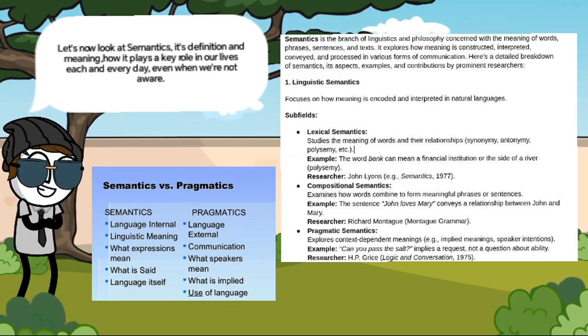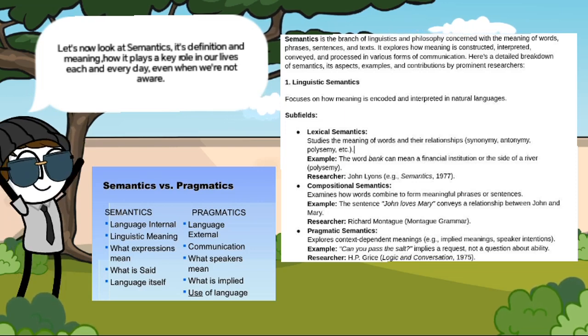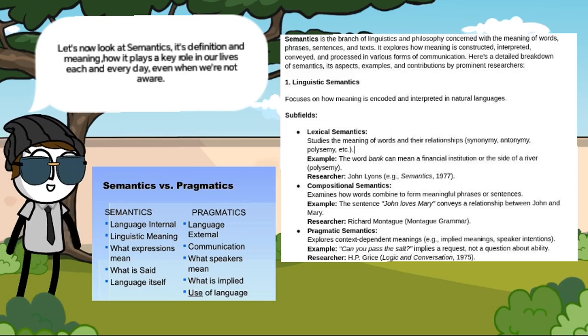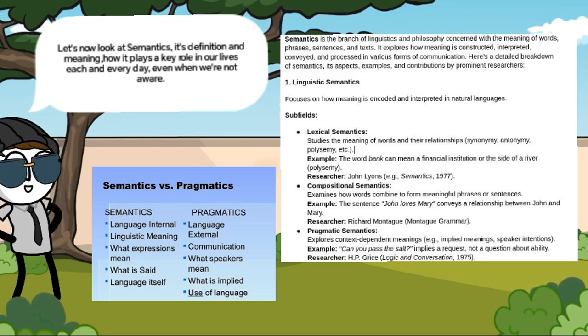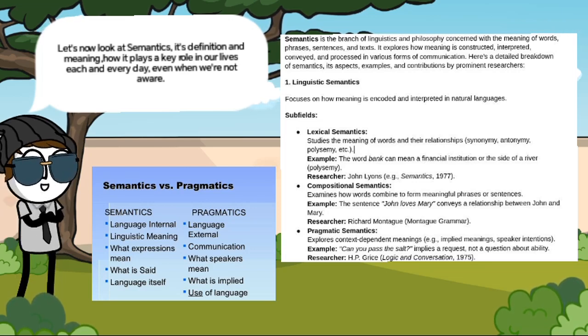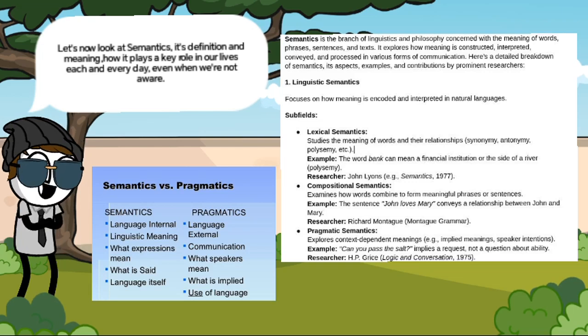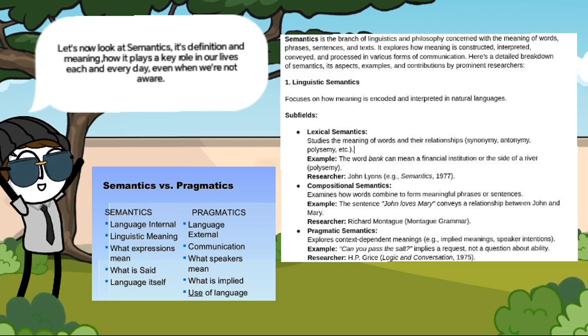Semantics is the branch of linguistics and philosophy concerned with the meaning of words, phrases, sentences, and texts. It explores how meaning is constructed, interpreted, conveyed, and processed in various forms of communication. Here's a detailed breakdown of semantics, its aspects, examples, and contributions by prominent researchers. Number 1. Linguistic semantics focuses on how meaning is encoded and interpreted in natural languages.